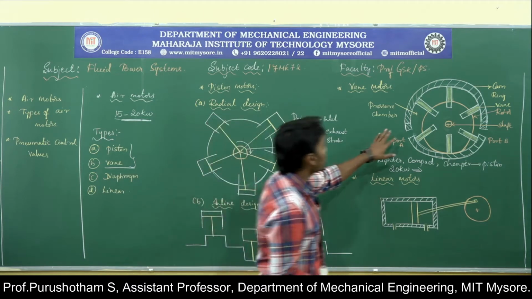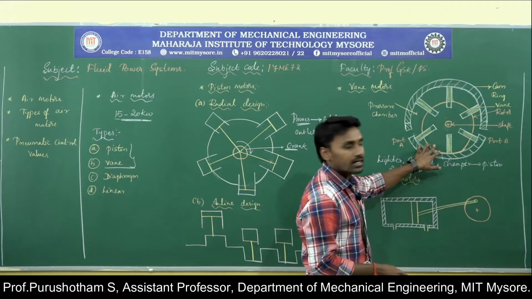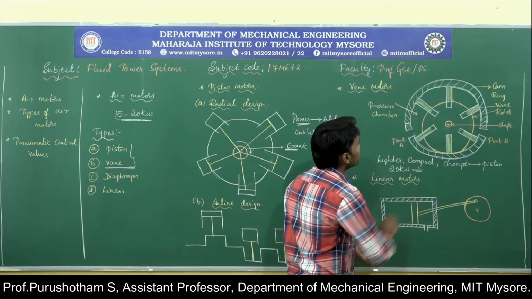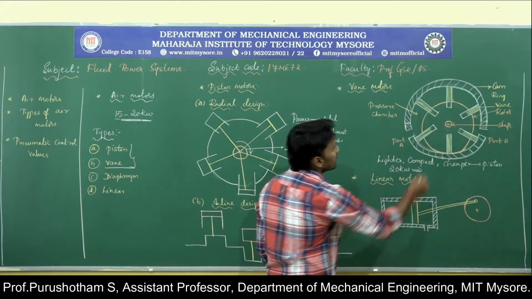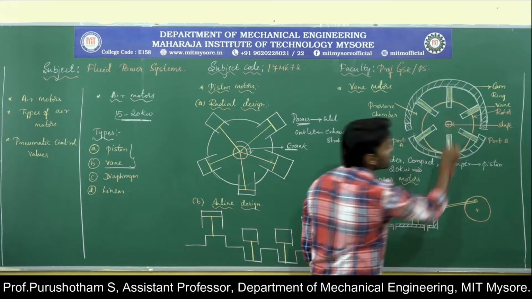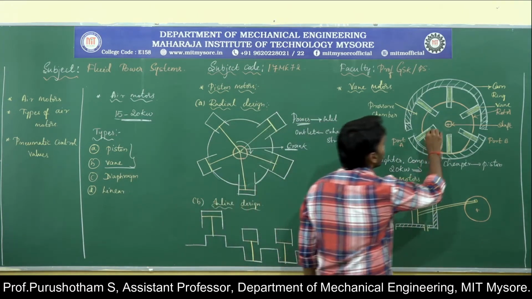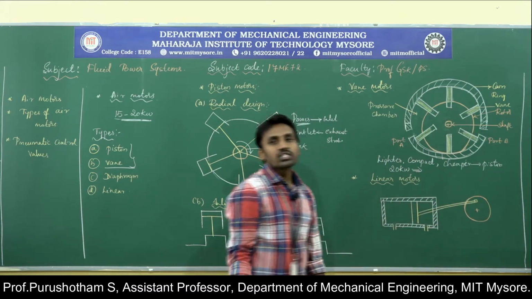Next, coming to the construction and working. This is the rotor, which has radial slots, and the rotor is connected to the shaft. So when the rotor starts to rotate, it in turn rotates the shaft.